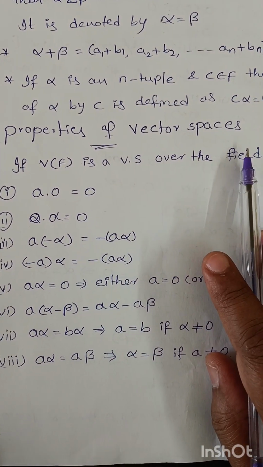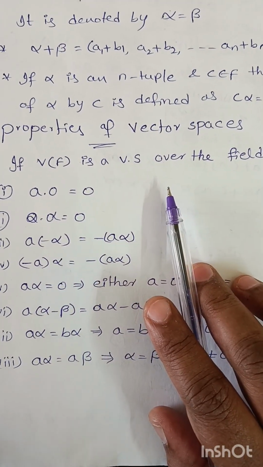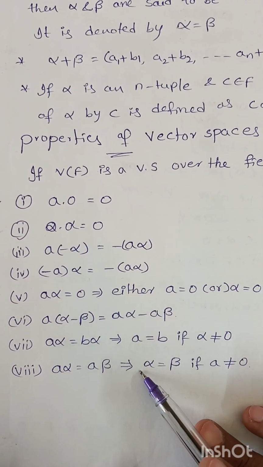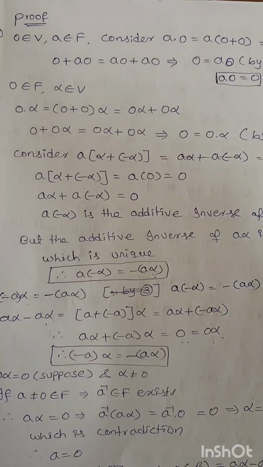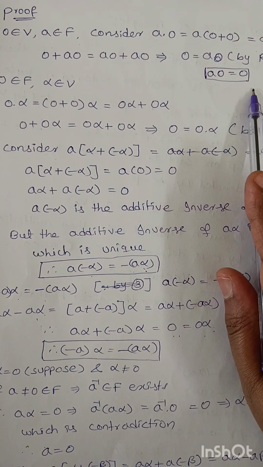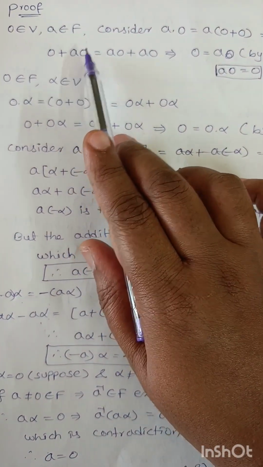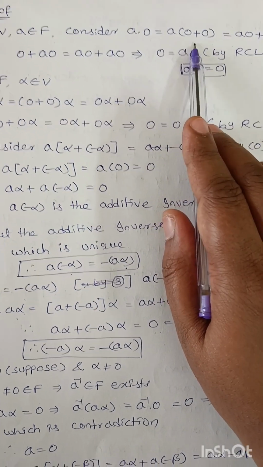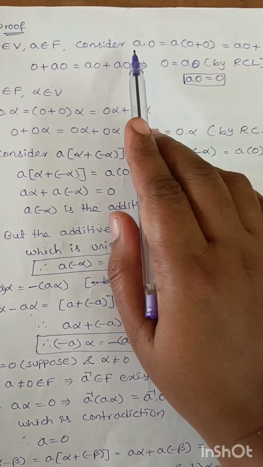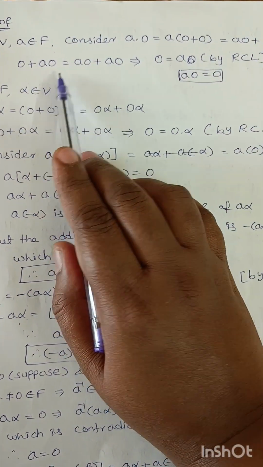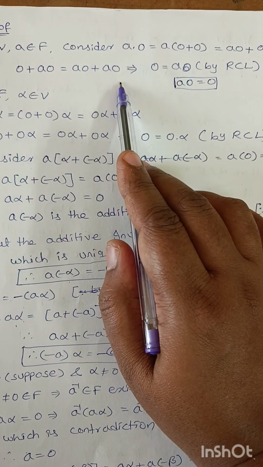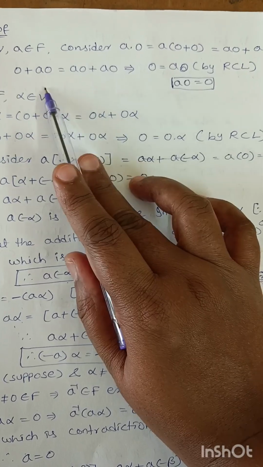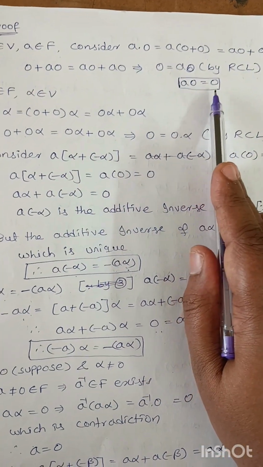Properties of vector spaces. If V(F) is a vector space over the field F, then these eight are properties of vector spaces. Proof. First property: a times 0 equals 0, where 0 belongs to V and a belongs to F. Consider a0, which can be written as a(0 plus 0), that is a0 plus a0. Next, a0 can be written as 0 plus a0, so 0 plus a0 equals a0 plus a0. That implies 0 equals a0 by the right cancellation law. So a0 equals 0.